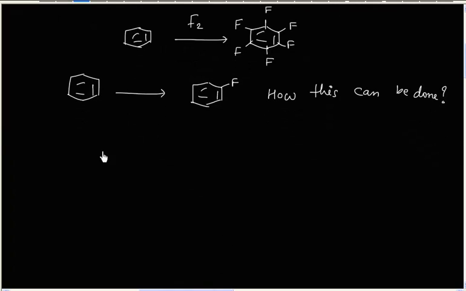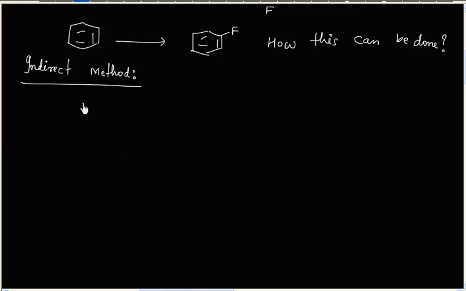Basically, this can be done by an indirect method. And we take help of diazonium cation. So initially we form diazonium cation from benzene somehow. So this is called diazonium salt.